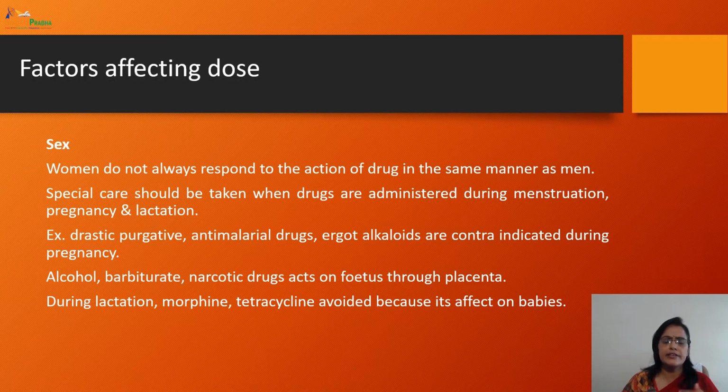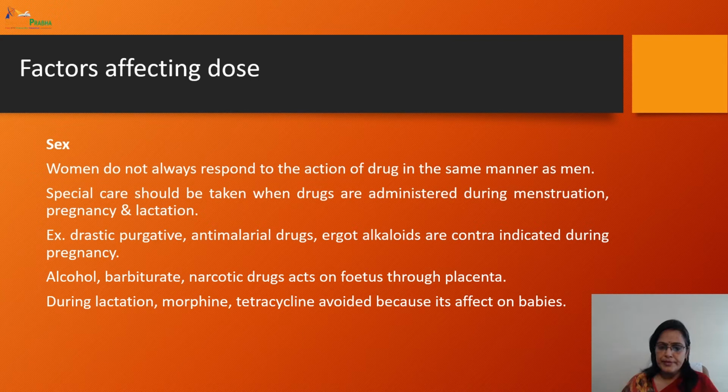Second is whether the dose is to be given to a male or female. Women do not always respond to the action of a drug in a similar manner as men. So special care must be taken when drugs are administered in case of menstruation, pregnancy, and lactation.